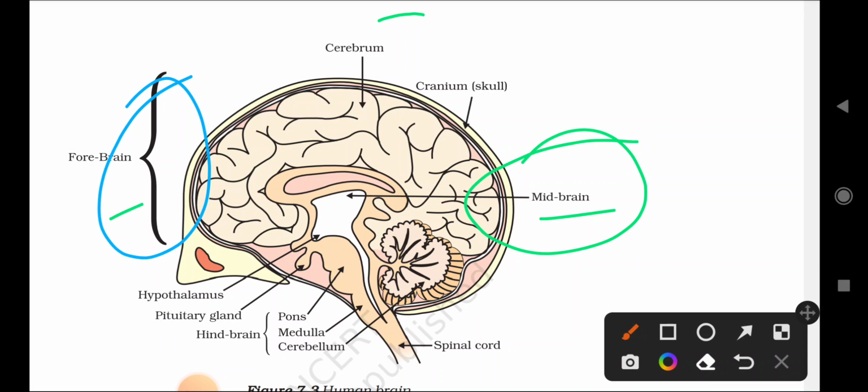Forebrain. And this is called the hindbrain. So what are the parts here? This is the cerebrum. This is the outer layer that is called the cranium. We can also call it the skull.